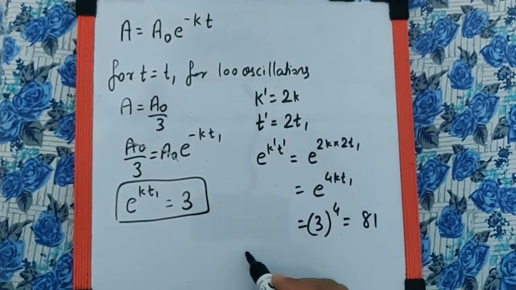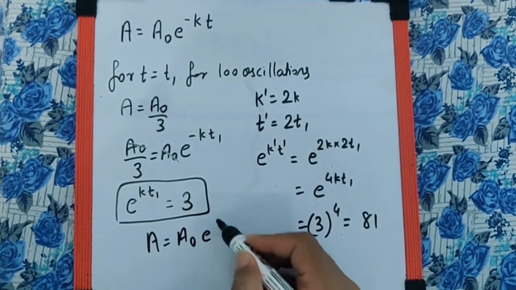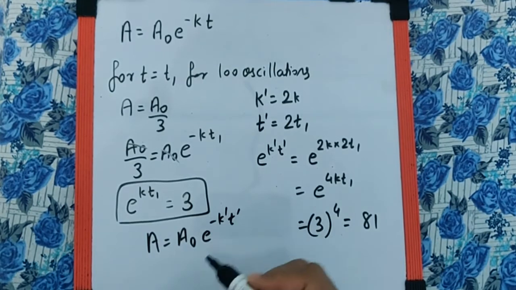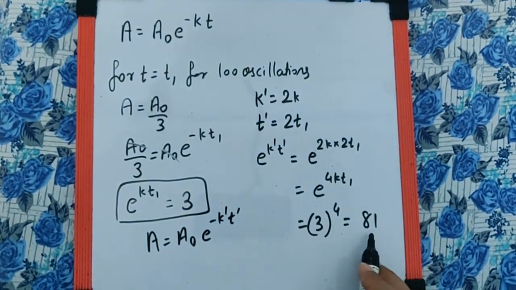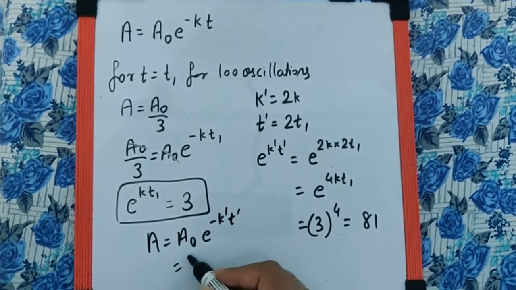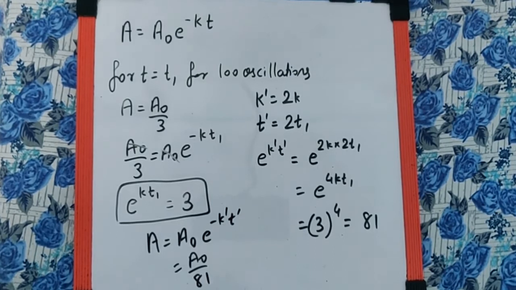So now if I go for A is equal to A naught e raised to minus k dash t dash and substituting these values, I can say this will be the value of 1 upon 81. That means it will be A naught by 81. So the new amplitude will be A naught by 81.